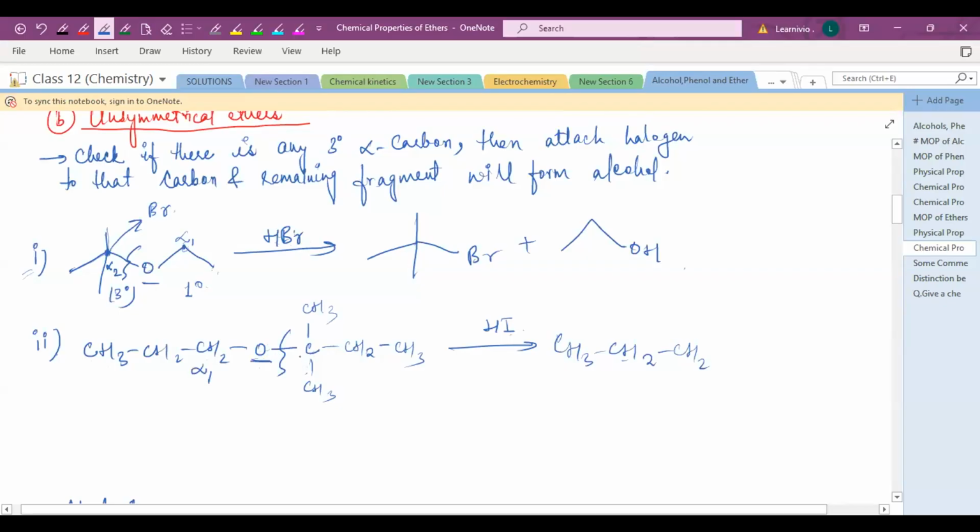Suppose this is your alpha 1 and this is your alpha 2. So alpha 2 is your tertiary. You will attach the iodine to the alpha 2 carbon and break this bond. When you break this bond, you will get CH3CH2CH2O, and the hydrogen will get attached to this oxygen, giving CH3CH2CH2OH. Your answer was correct. And here you will attach the iodine to the tertiary carbon. So that's your correct answer.